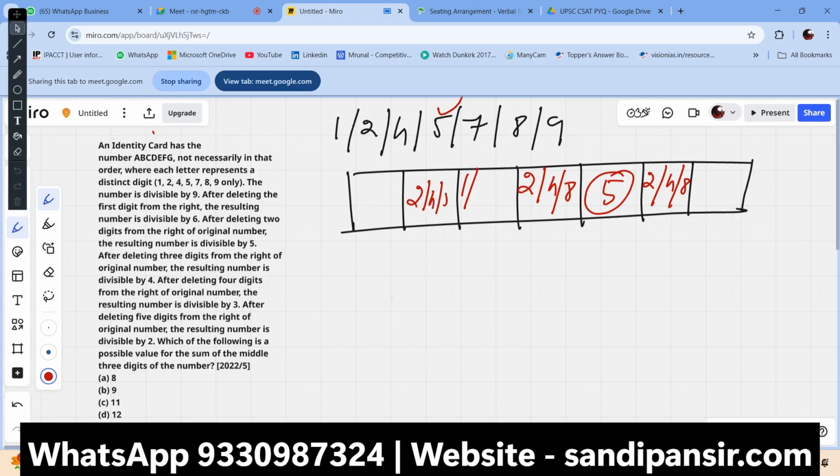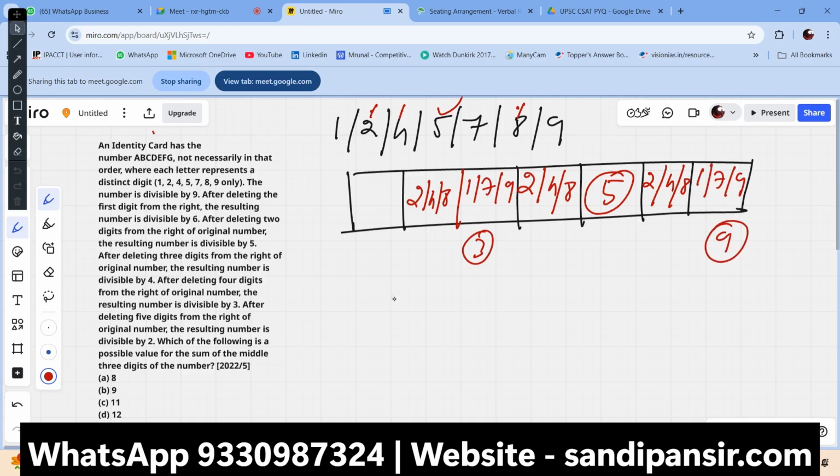Got it? Now the most important part is, in these 3 boxes, the 2, 4, and 8 are completely carved out. We can put any of these numbers, and this is locked. This 2, 4, and 8 is locked in these 3 sections. 5 is also locked. Here we can put 1, 7, or 9, because this is divisible by 3 and this is divisible by 9.